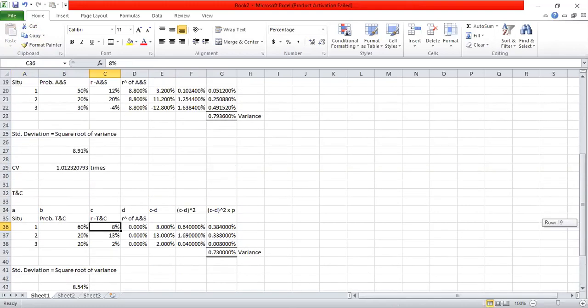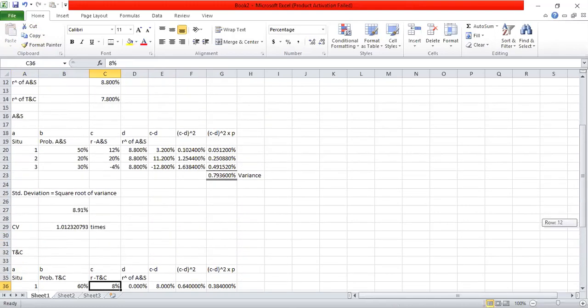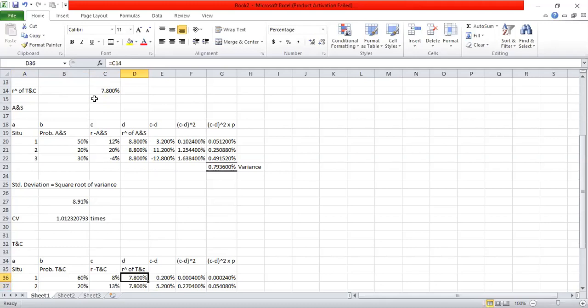Then the expected return of T and C, earlier we have calculated, is 7.8%. For A and S, 8.8%, for T and C, 7.8%.